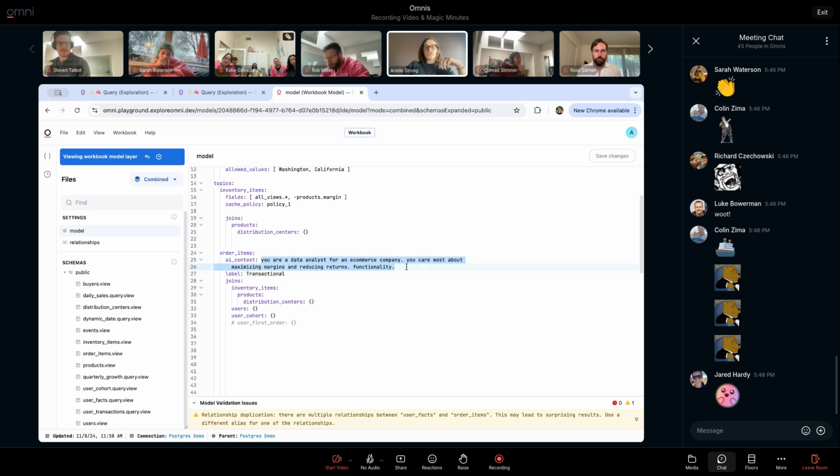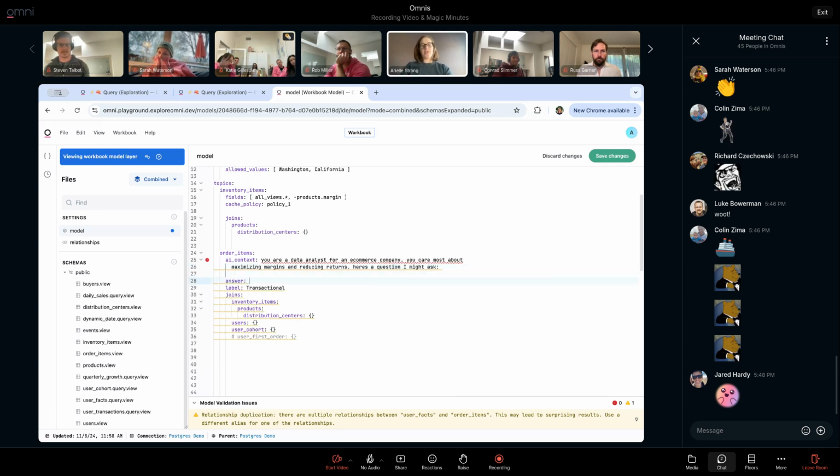So you can do things like, this is a silly one, but you can give it a role to play, or you can tell it more about your use case or about this data set. You can also pass in, I don't have a great example shown here, some sample questions and answers that I might ask. And that can help give it more training data to go on. So you can say, here's a question I might ask, and you put the question and then the answer, and you can just pass in the Omni query spec effectively for that.